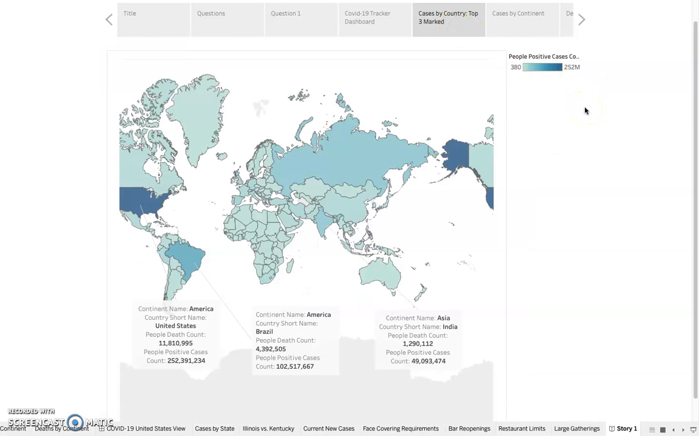The second thing is a custom map chart that I made. It displays the amount of positive corona cases in each country. I decided to highlight the top three: the United States, Brazil, and India. Those three by far had the most cases, and as you can see, they had the most cases and most deaths. The positive people count was a little over 250 million for the United States. For Brazil, it was a little about 102 million, and for India, it was roughly 49 million.